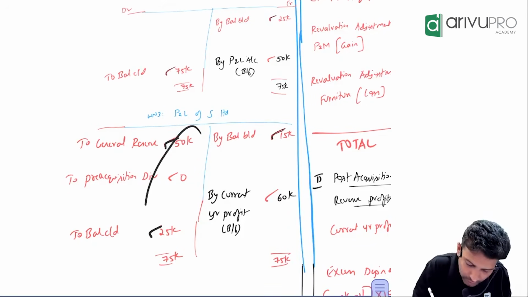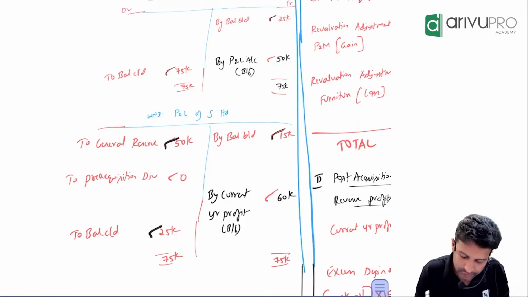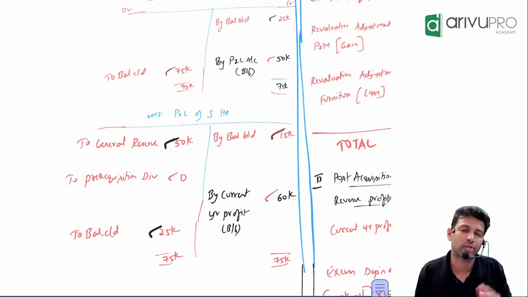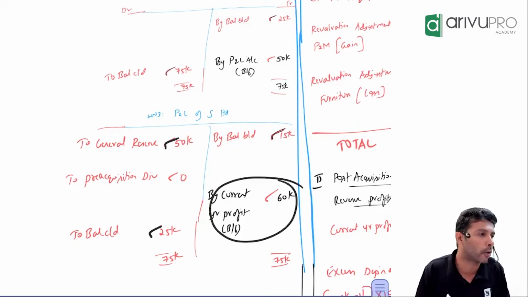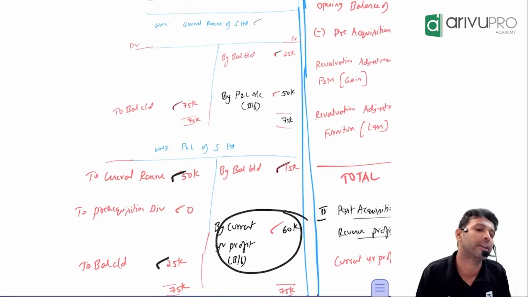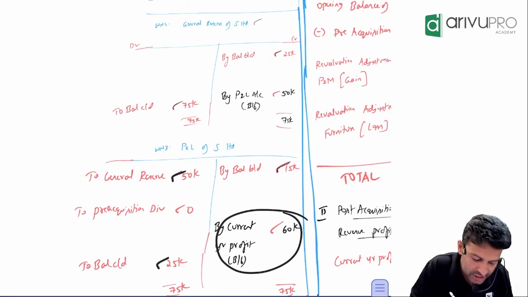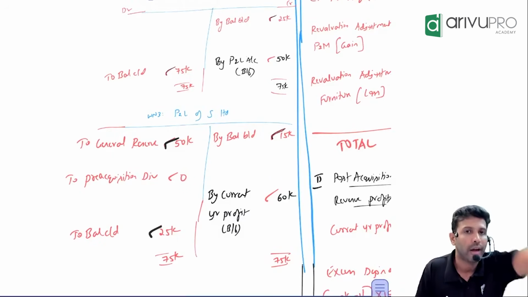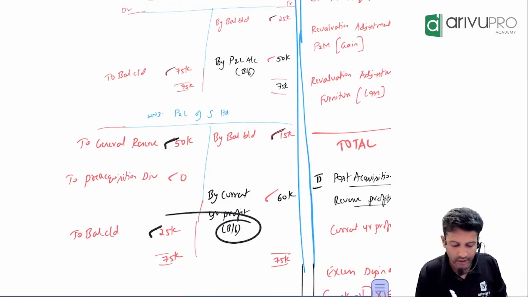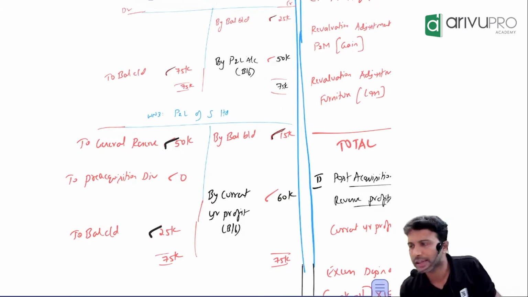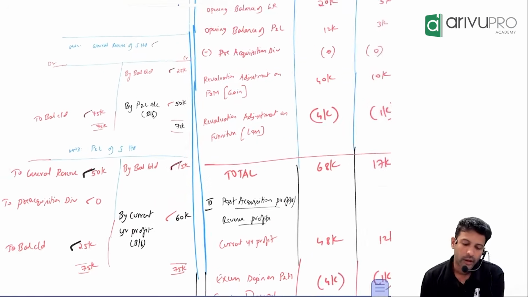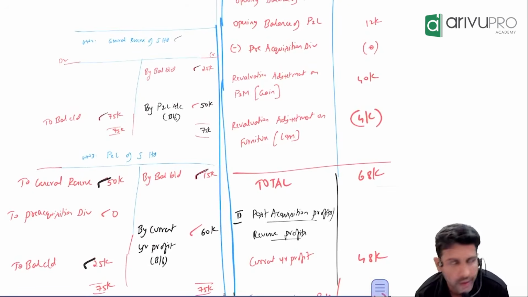If you just check, the ledger is not matching. This side total is how much? 75. This side also should be 75. So something should come here as the balancing figure. How much? 60,000. What is that? Current year profit. So to get this particular component, we prepare working note number 2 and working note number 3, because there will be some transfers from P&L to general reserve. Transfer will affect working note number 3, and using that we will get current year profit as a balancing figure. So this is not a calculated number, it is just a balancing figure. The 3 working notes are done. Wait, next one.